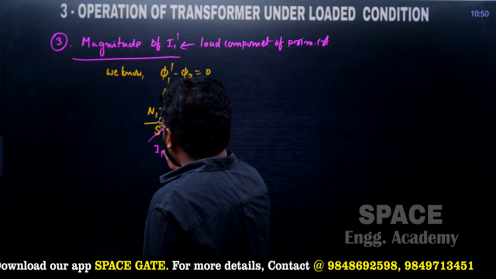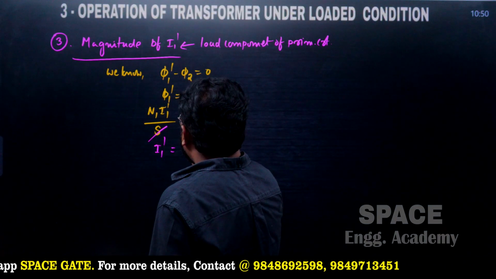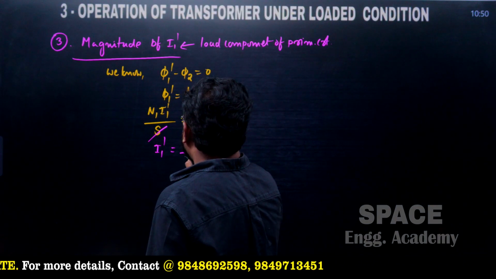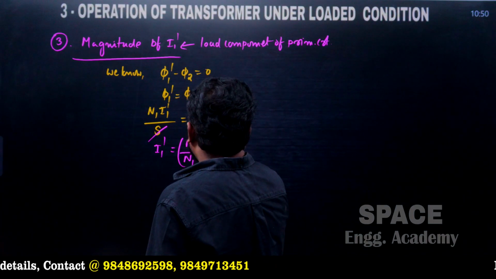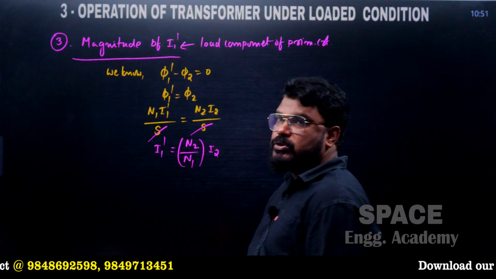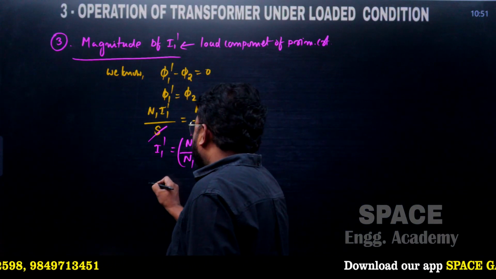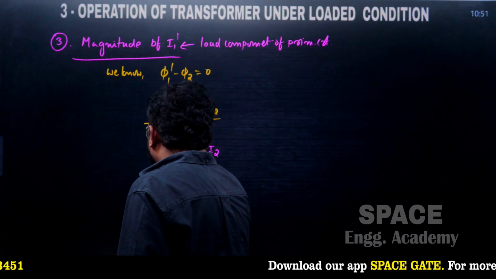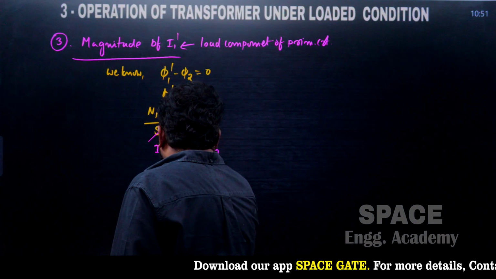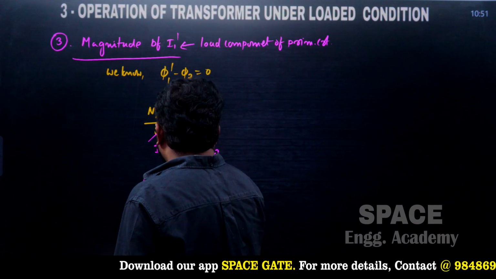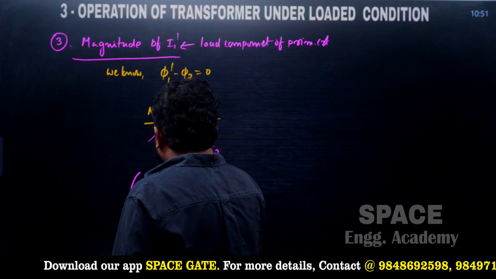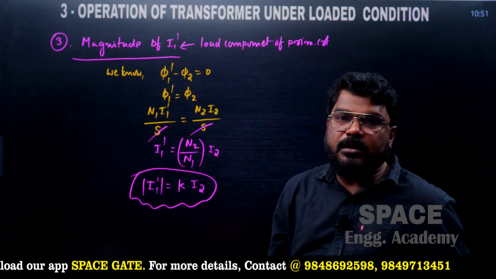I1 dash is equal to N2 by N1 multiplied by I2. Therefore, the magnitude of I1 dash is equal to K times the I2 current, where I2 is the load current of the transformer.